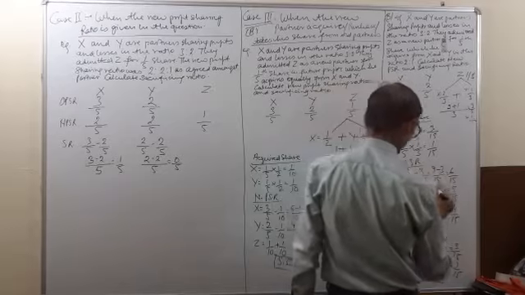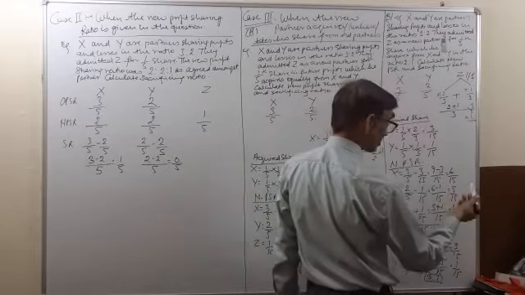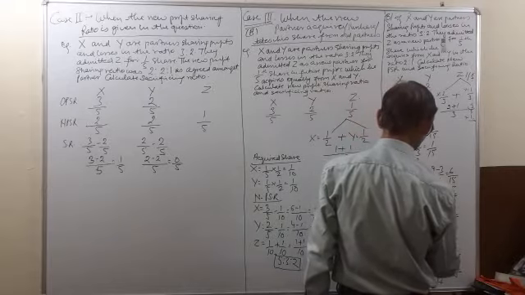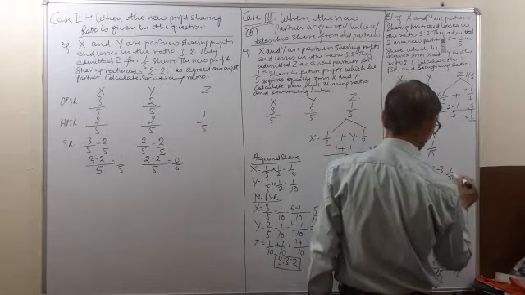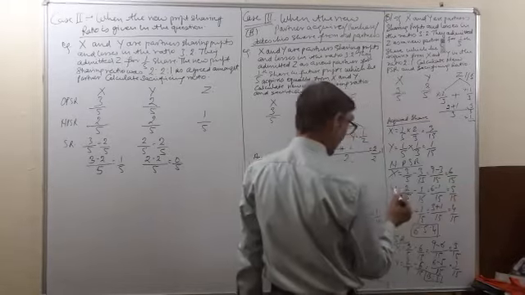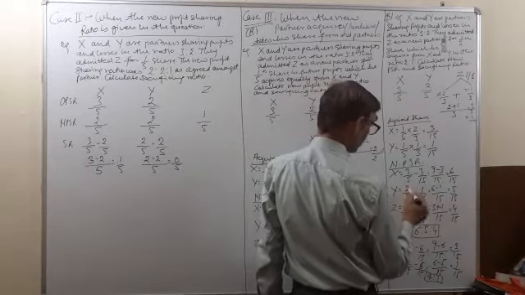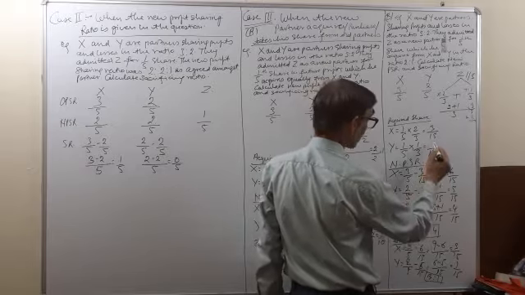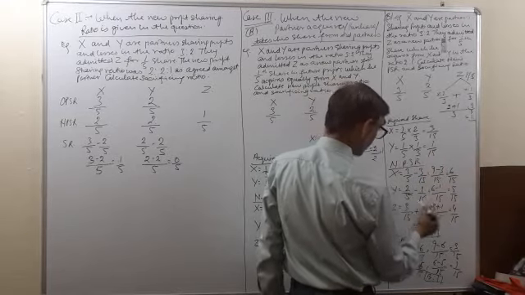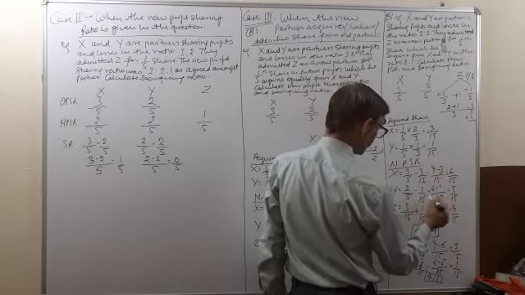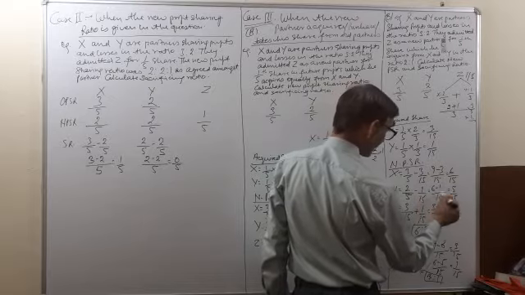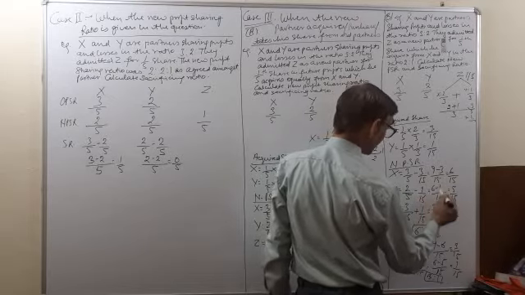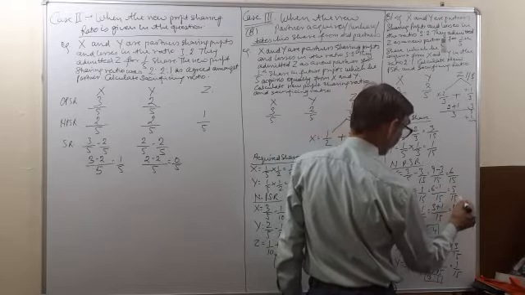So the remaining share will be his new ratio. 15 is the LCM. 5 3s are 15, 3 3s are 9, minus 2, is equal to 7 by 15. Y, whose old ratio was 2 by 5 and he has given 1 by 15 to Z. So we will subtract 1 by 15. 15 is the LCM. 5 3s are 15, 3 2s are 6, minus 1 is equal to 5 by 15.